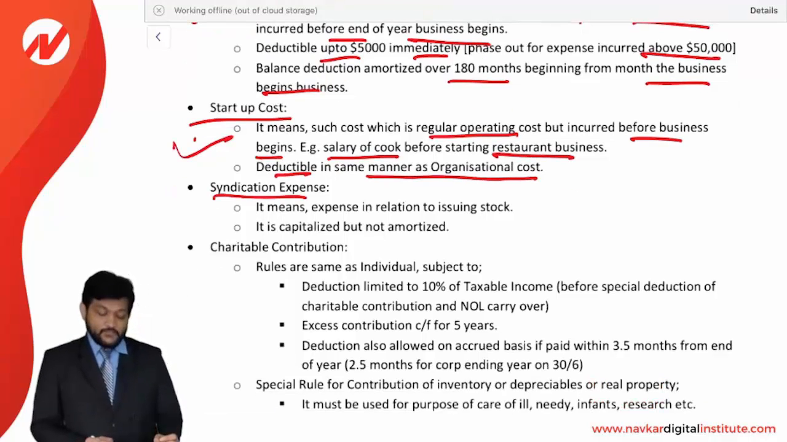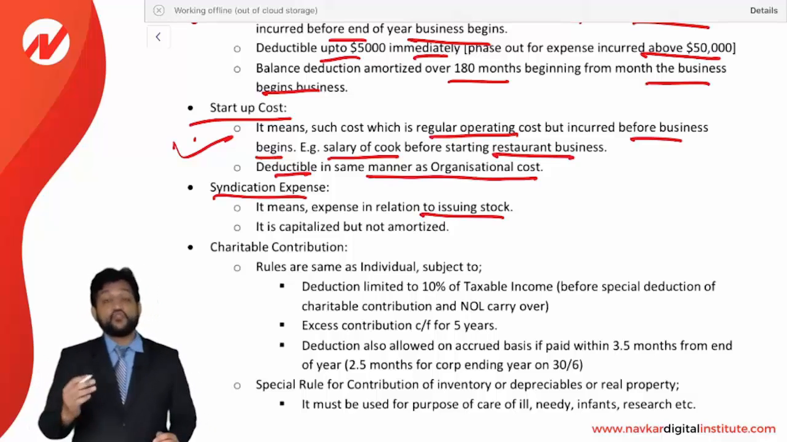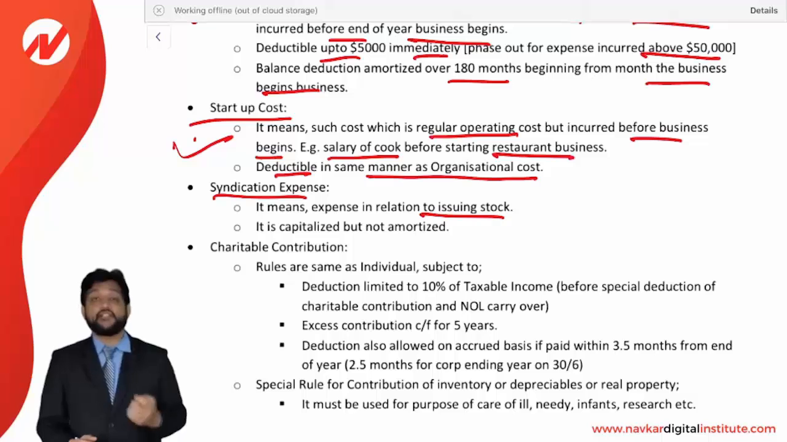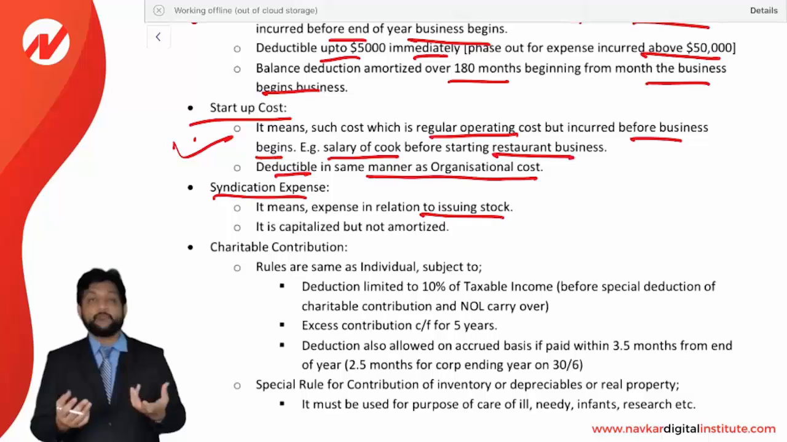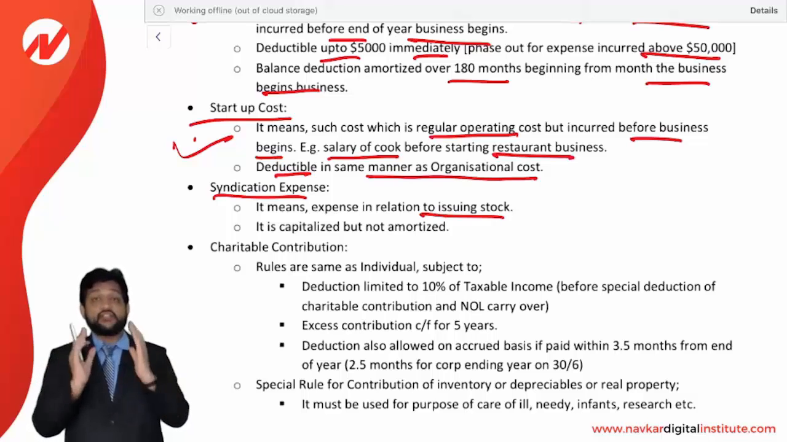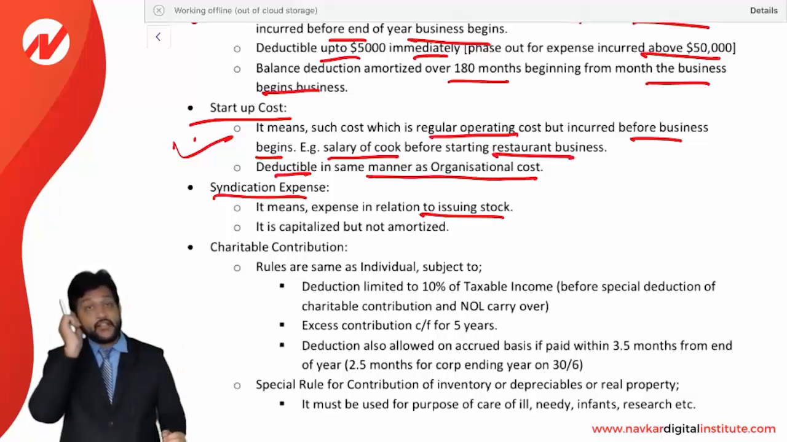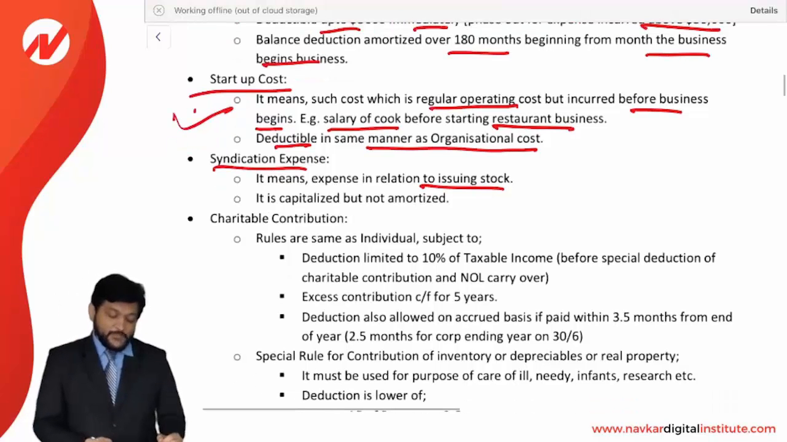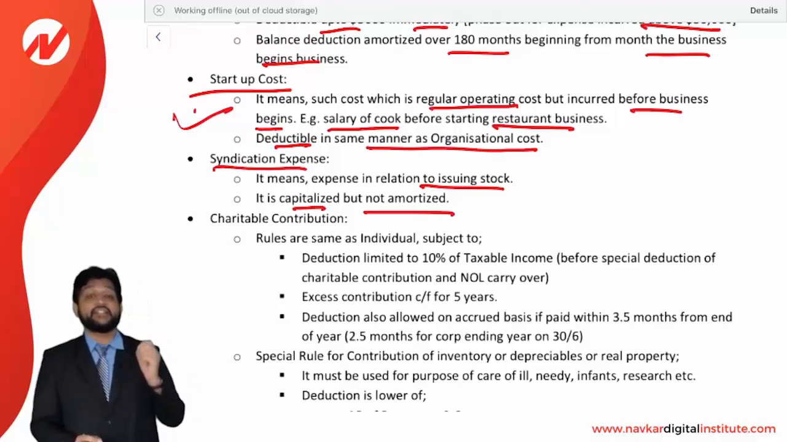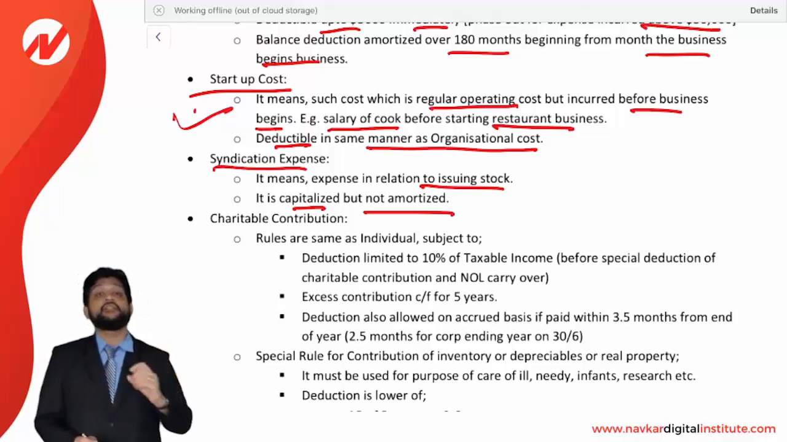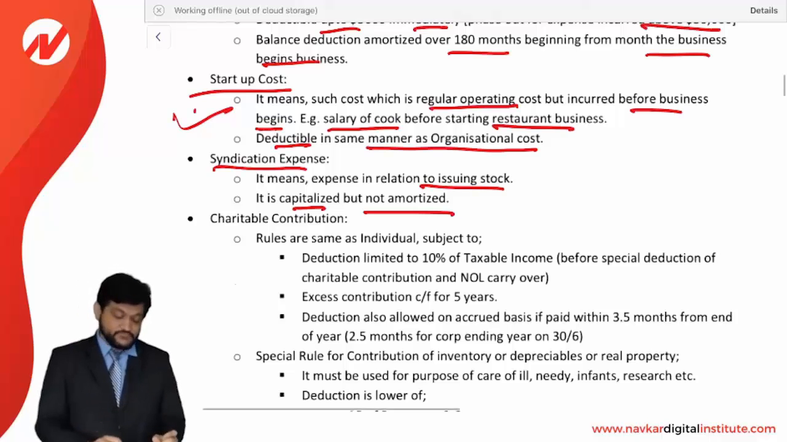Syndication expense. It means the expense in relation to issuing stock. For the issue of shares, whatever expense you incurred is called a syndication cost, like underwriting commission or premium paid or discount, whatever you say. Legal expenses are all share issue costs. It is to be capitalized but not to be amortized. Look at this: share issue expense, that is a syndication expense, will not be amortized, it will be capitalized only. Startup cost and organization cost are to be amortized, but syndication cost will not be amortized, it will be capitalized.